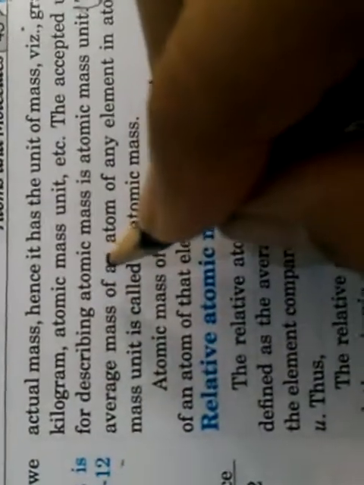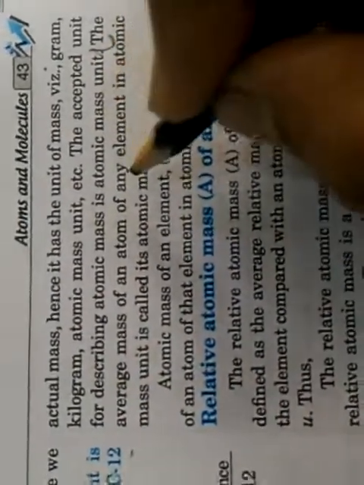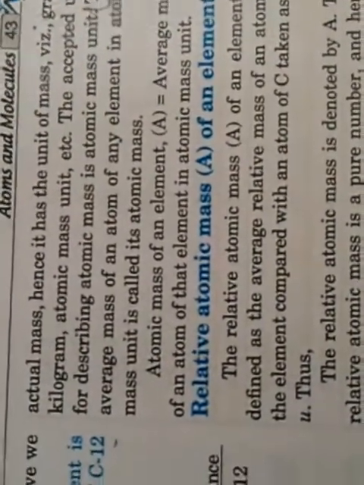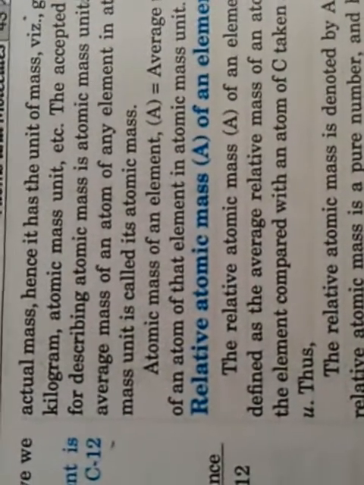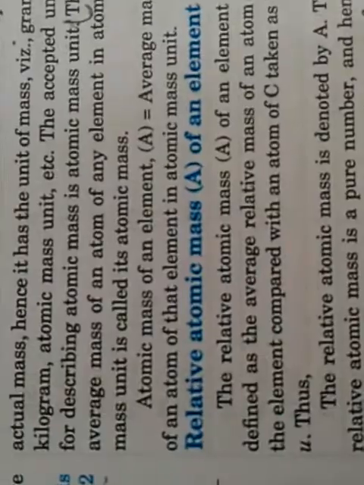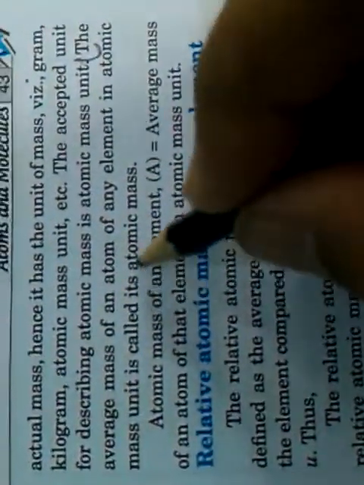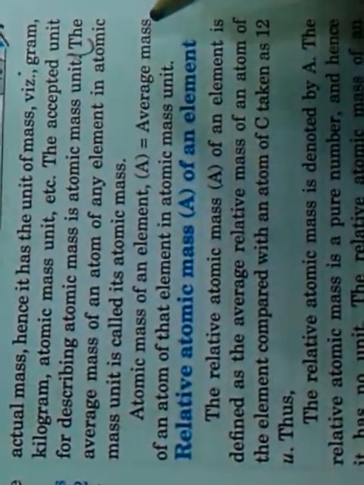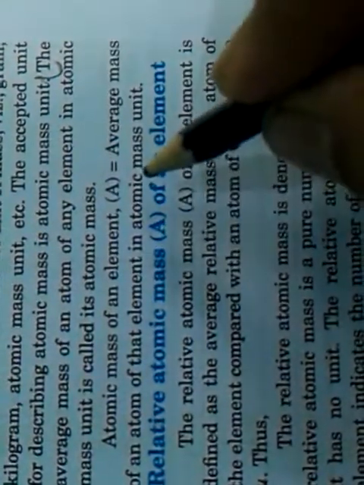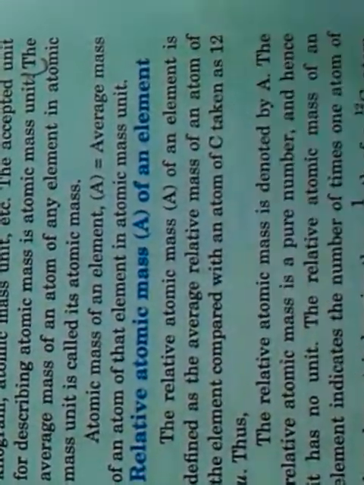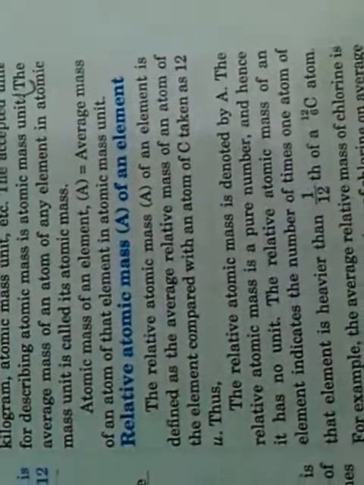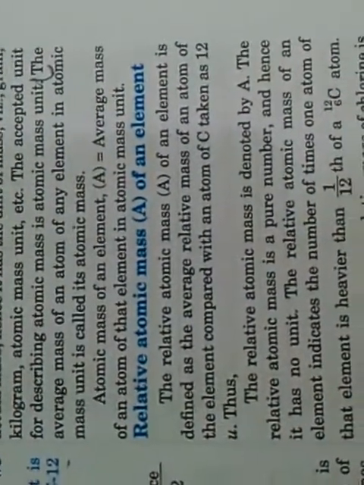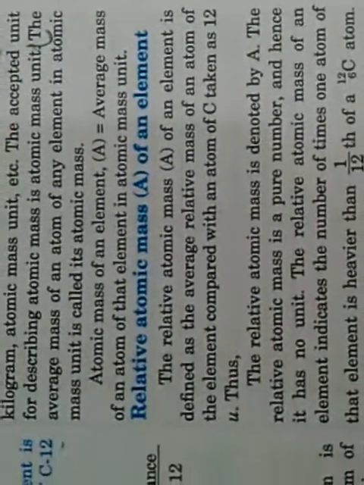What? The average mass of an atom, which means this is not the actual mass of that atom, but it is the average mass of all the atoms present in that particular sample. That is called atomic mass. Atomic mass of an element A is equal to the average mass of an atom of that element in atomic mass unit. In the next class, we shall study about relative atomic mass of an element and many more things. Till then, try to understand this, and if any problem, contact me.